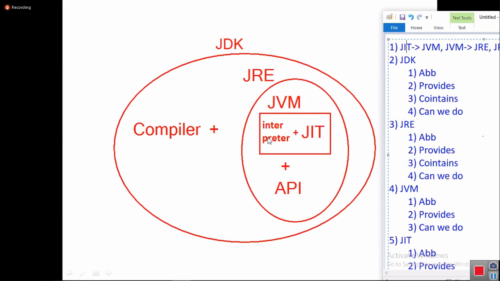If interpreter is taking more time to execute some part of the code, that part of the code is compiled and executed by whom? JIT compiler. So actually interpreter is the main component. It is running the program. Wherever interpreter takes more time for some part of the code, then JIT compiler comes into the picture.